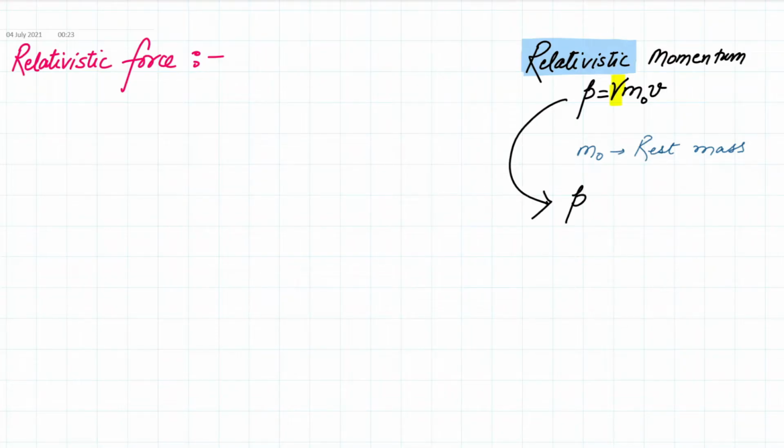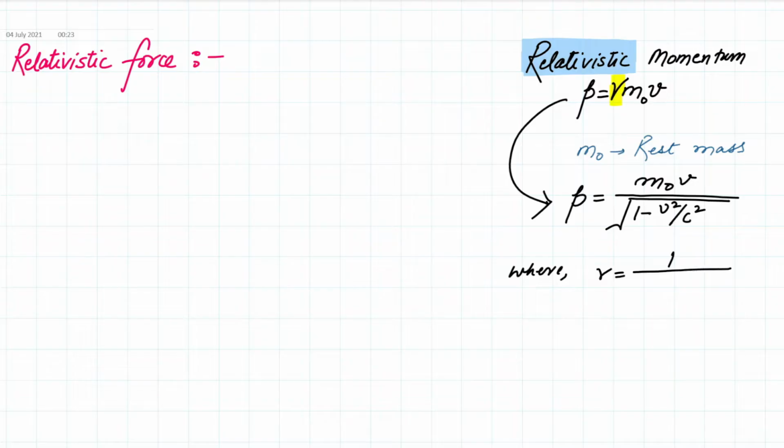So if I write the expression for gamma correctly, this expression simply becomes m naught v upon root over 1 minus v square upon c square. So gamma is simply 1 upon root over 1 minus v square upon c square. That means when I apply this slight modification to the ordinary definition of momentum by introducing this gamma factor, then this entire expression p is equal to gamma m naught v can be applied in our attempt at deriving the force. We already know that force is the time rate of change of momentum.